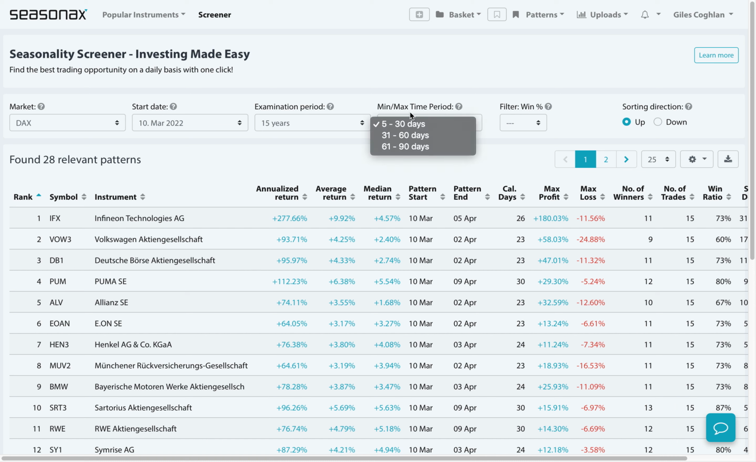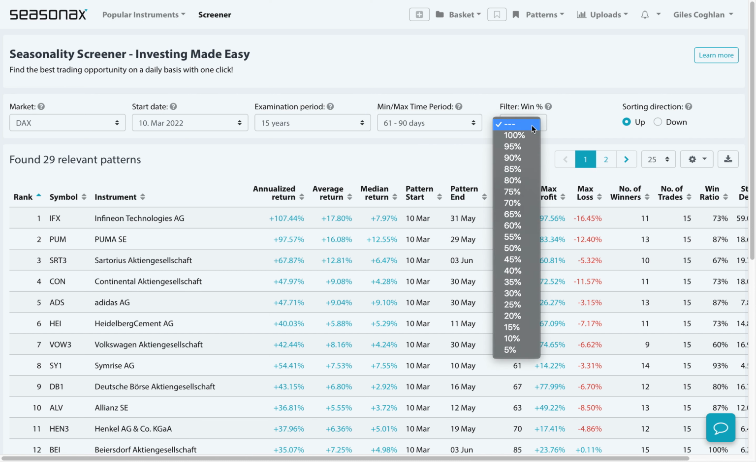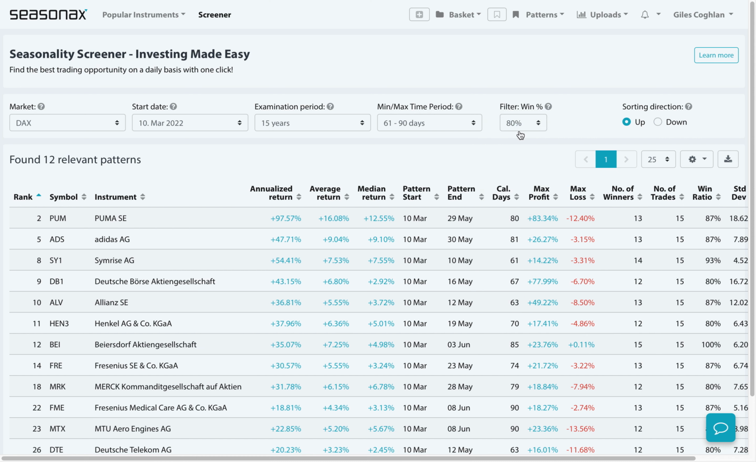Then look at the minimum maximum time period. We want to see a pattern that lasts between 61 to 90 days. And we're going to want something with like an 80% win ratio. And then we can see some stocks come to the top.